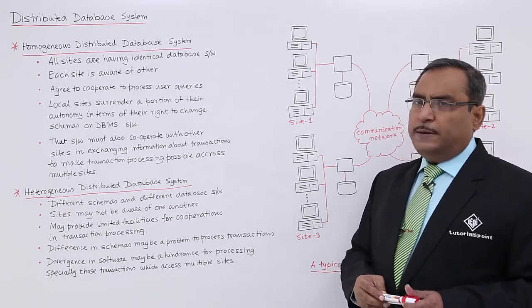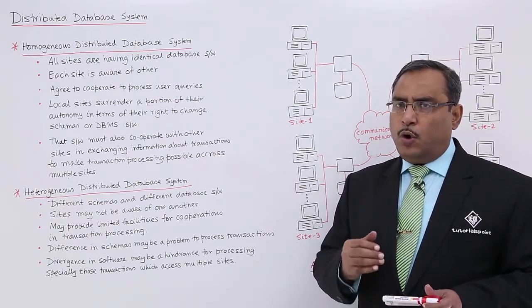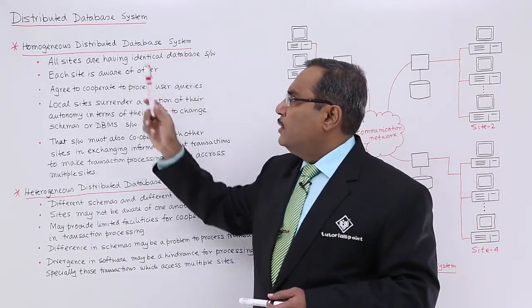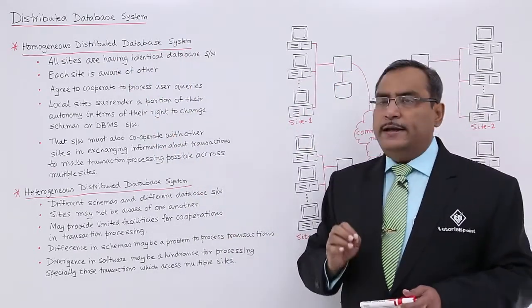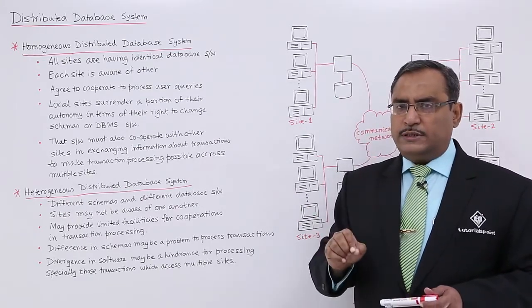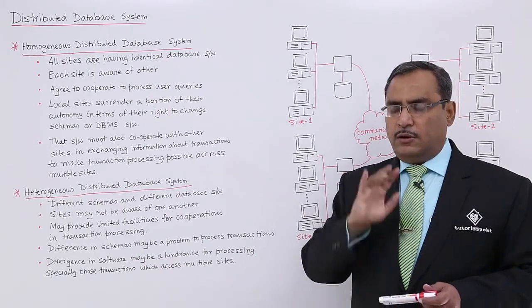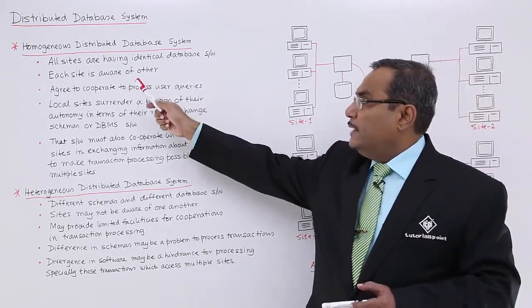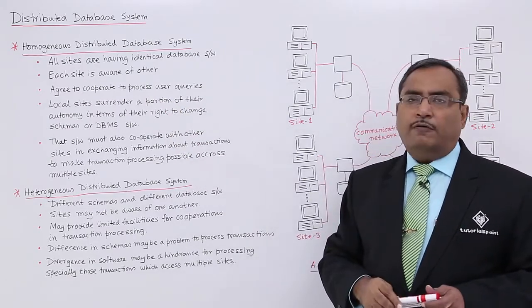Okay, now let me cover the homogeneous part at first. In a homogeneous distributed database system, all sites have identical database software. So whatever database software is installed at the different sites, all the sites have the same database software. That is very important. Each site is aware of the others.